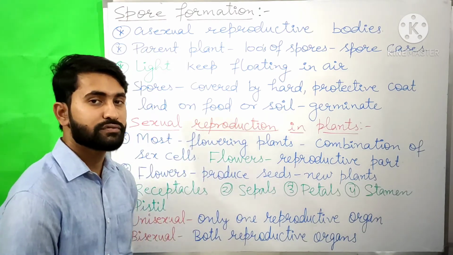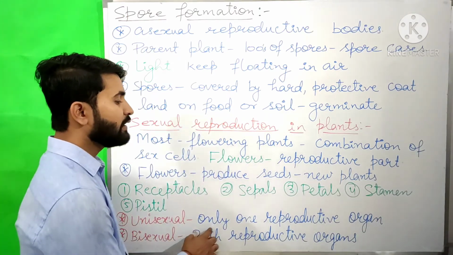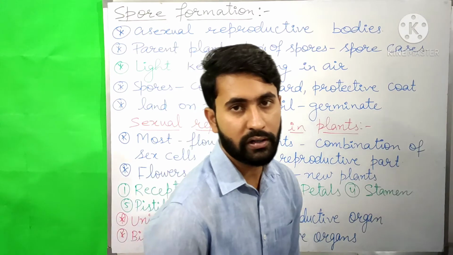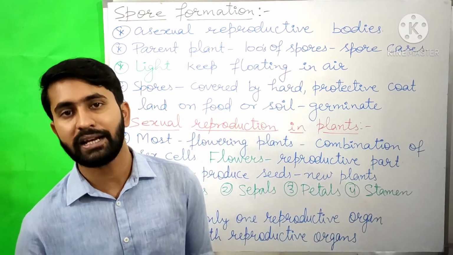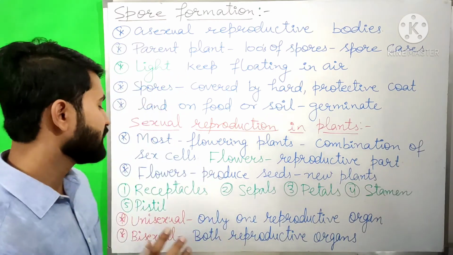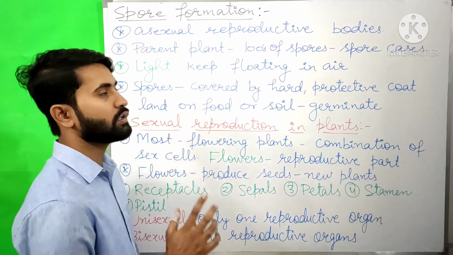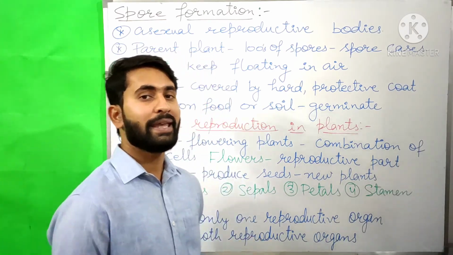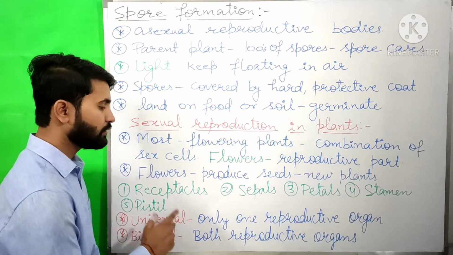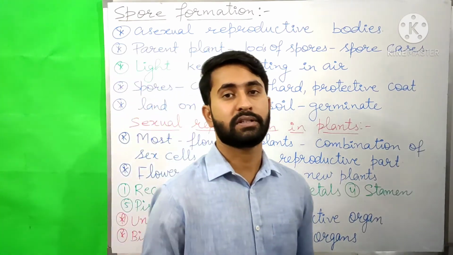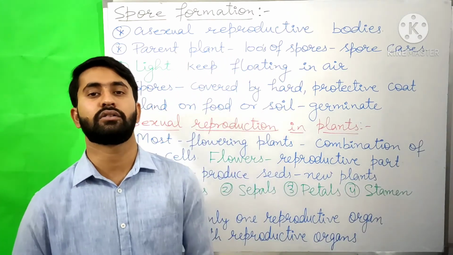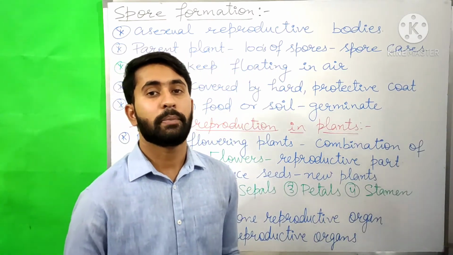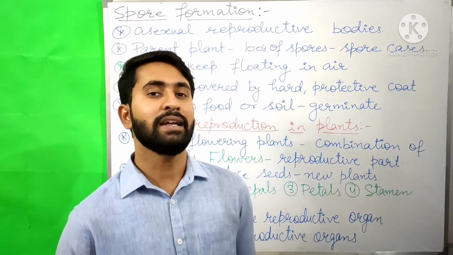The flowers which contain only one reproductive organ, either the male or the female reproductive organ, are known as unisexual flowers. Both male and female unisexual flowers can be present on the same plant or on different plants. Examples are papaya, watermelon and corn.